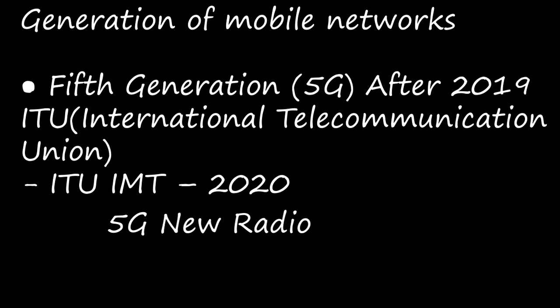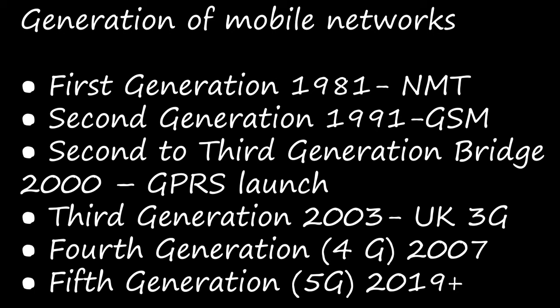That's all about these generations of mobile networks. First you have seen the first generation, 1G, in the year 1981, that is NMT launch. 2G is 1991, that is GSM launch. GSM is nothing but Global System for Mobile communication. The third one is 2.5G, the bridge from second to third generation. The next one is third generation 3G, in the year 2003, then 4G in the year 2007, and 5G after 2019.